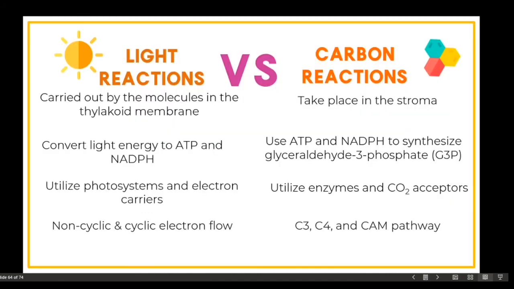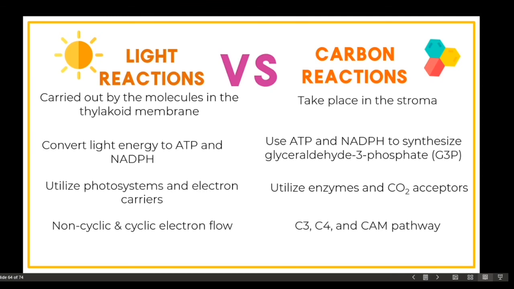Now, in summary, for the light and the carbon reactions, the light reactions are carried out by the molecules in the thylakoid membrane, and its function is to convert light energy to make ATP molecules and NADPH molecules, and it utilizes photosystems and electron carriers, which are again found in the membrane of the thylakoid. And light reactions have these two electron flows, which are the cyclic and the non-cyclic electron flow.